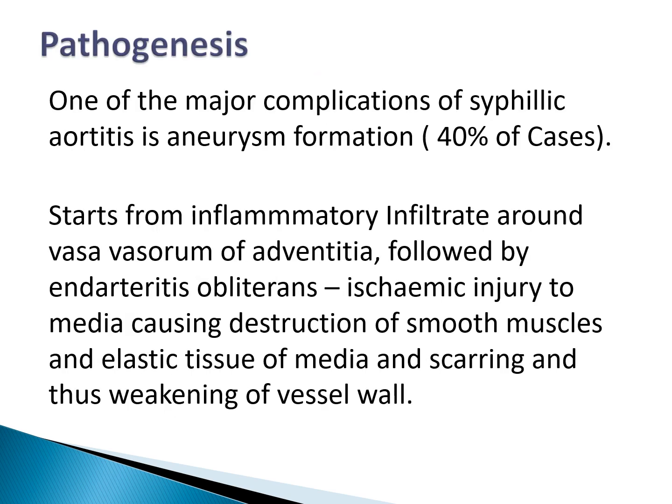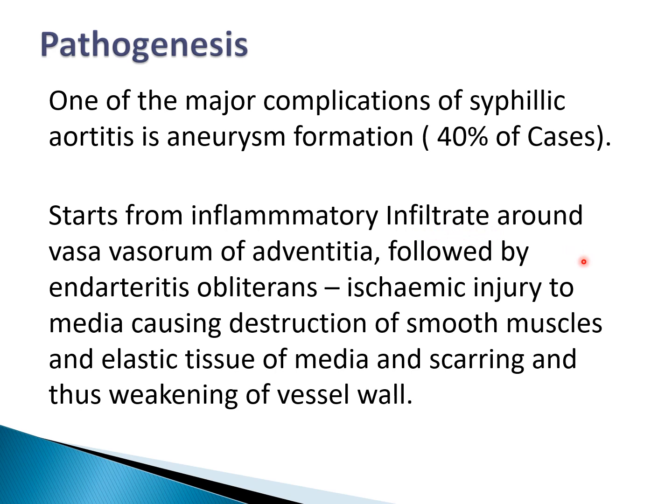Pathogenesis of syphilitic aneurysm. One of the major complications of syphilitic aortitis is aneurysm formation, which develops in 40% of cases. It starts from an inflammatory infiltrate seen around the vasa vasorum of the adventitia. These treponemes have an affinity to be around the vasa vasorum, so they begin an inflammatory infiltrate around these small blood vessels. This infiltrate consists mainly of plasma cells.